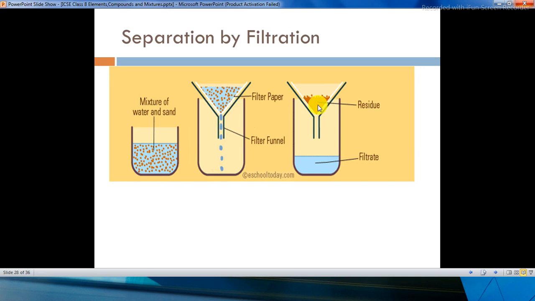So the residue will be collected in the funnel, in the filter paper, and you will get the clear liquid, which is called the filtrate, in the beaker. So in this process you got a residue in the filter paper, in the funnel, and you got a filtrate in the beaker, that is a clear liquid. So this technique can also be used, the technique of filtration.